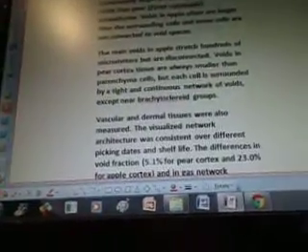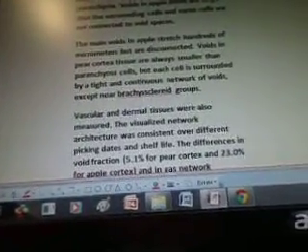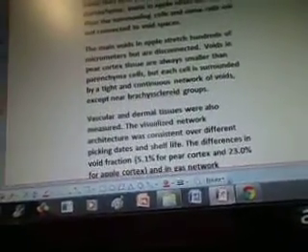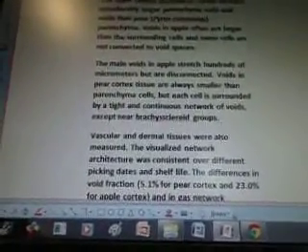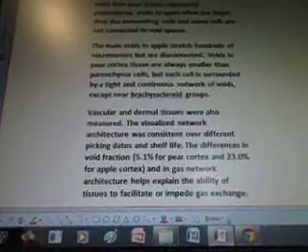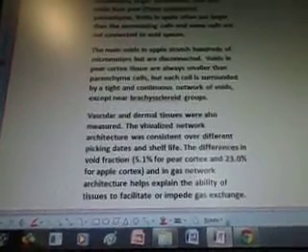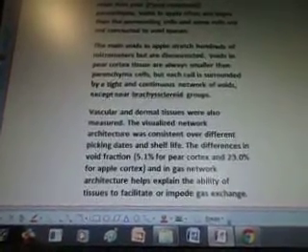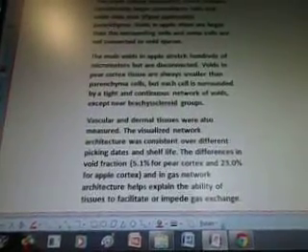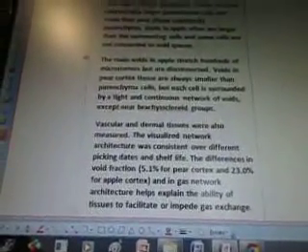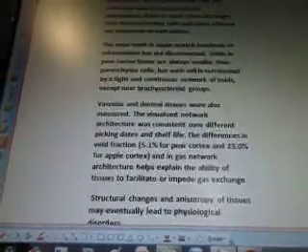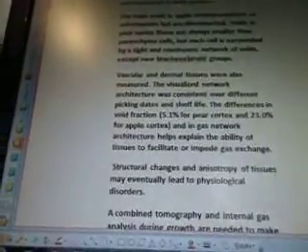The main voids in apple stretch hundreds of micrometers but are disconnected. Voids in pear cortex tissues are always smaller than parenchyma cells, but each cell is surrounded by a tight and continuous network of voids, except near crystal groups. You know, crystals have little voids in them, don't they? Interesting. Vascular and dermal tissues were also measured.